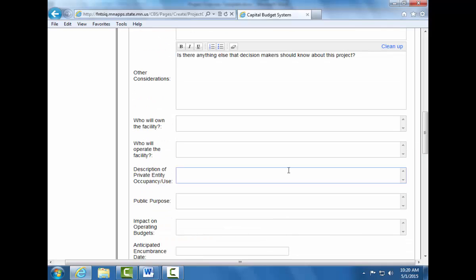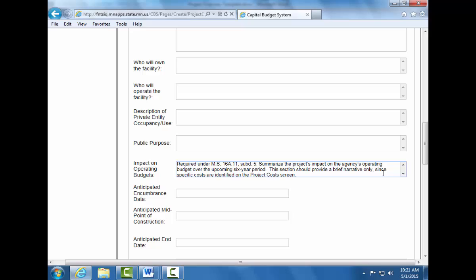In the description of private entity occupancy and use field, please describe who will be using the facility and if this facility will be leased. In the public purpose field, you will describe the public purpose served by this project. The Impact on Operating Budgets field is required under Statute 16A11, Subdivision 5. Summarize the project's impact on the agency's operating budget over the upcoming 6-year period in this section. This section should provide a brief narrative only, since specific costs will be identified on the project cost screen.